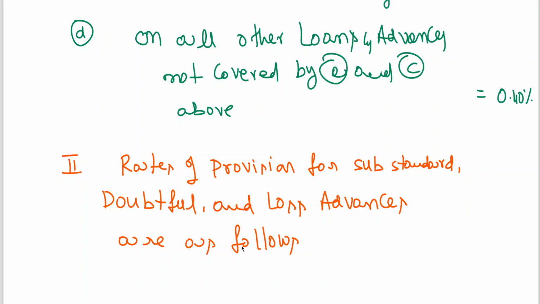Okay, already I have explained this. Rates of provision for substandard, doubtful, loss advances, I have already explained.